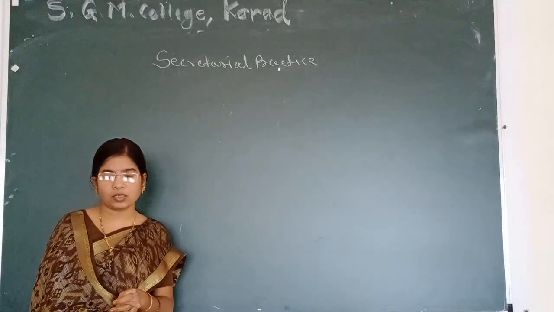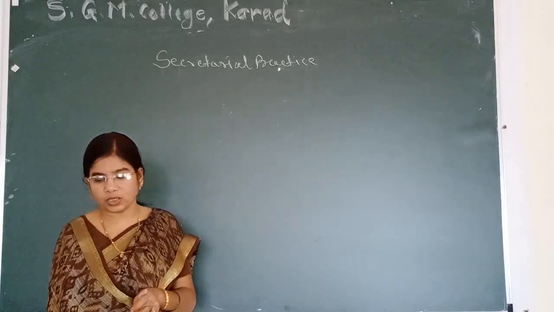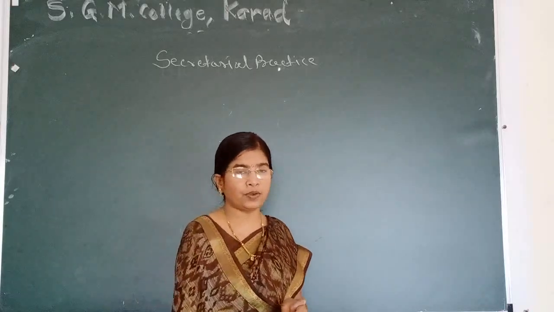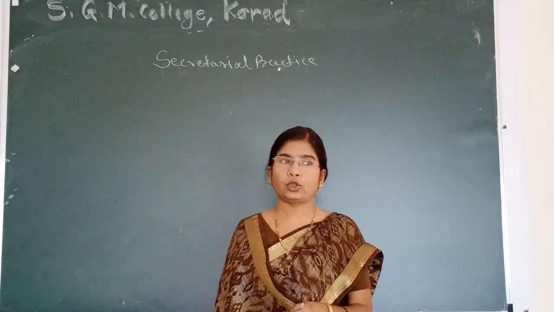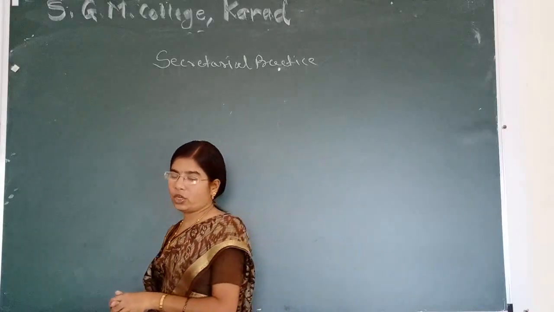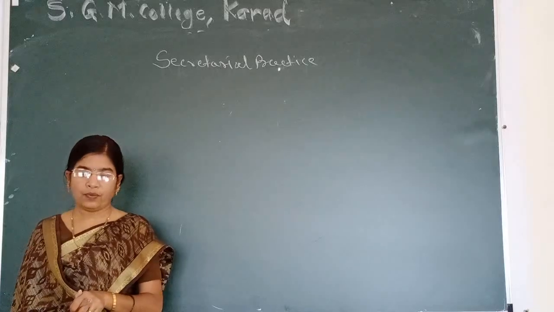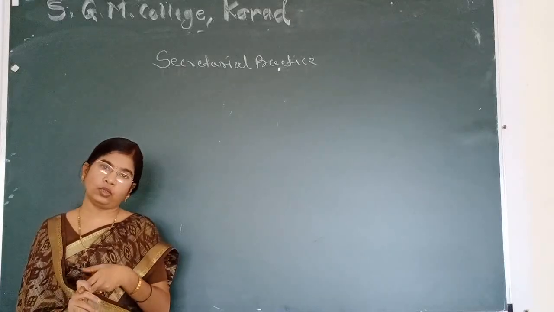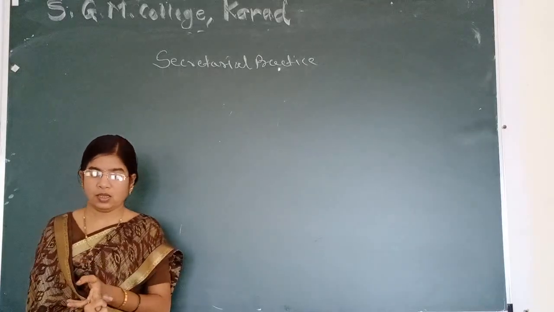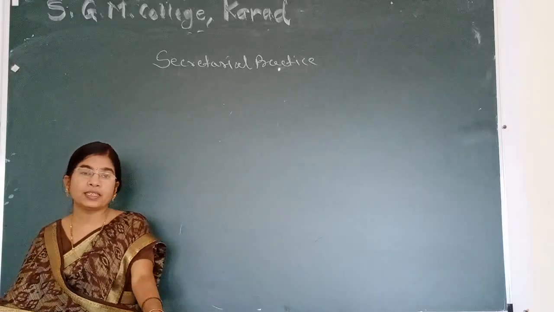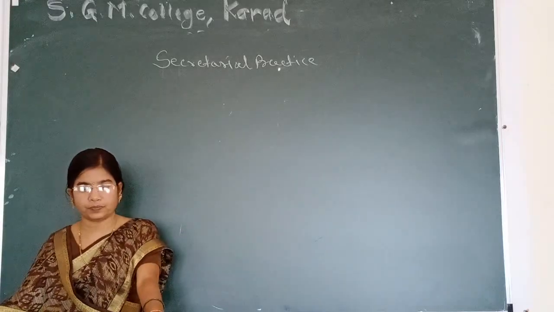If the company is successful and enjoys profit, the equity shareholders get more dividend. At the same time, if the company fails, the risk falls on the equity shareholders. So it is said to be risk capital or venture capital.